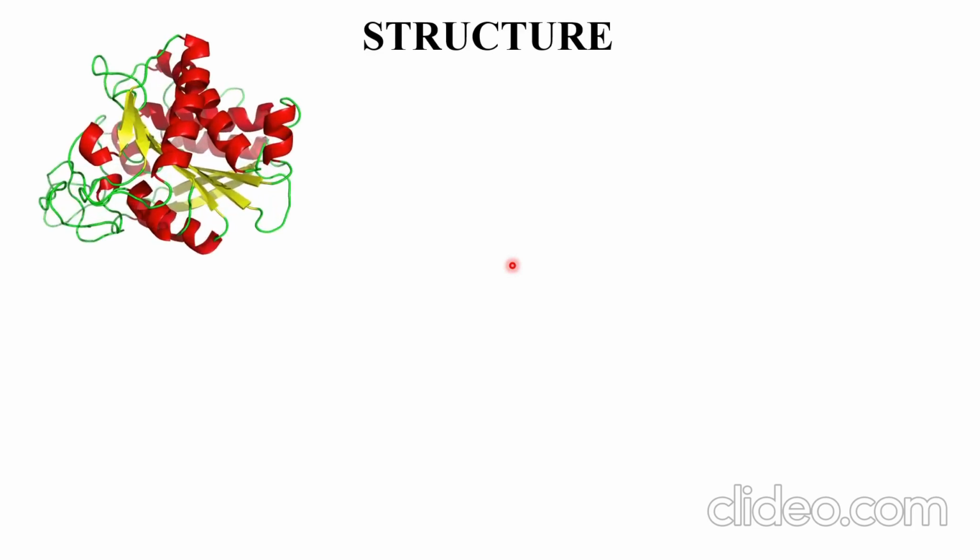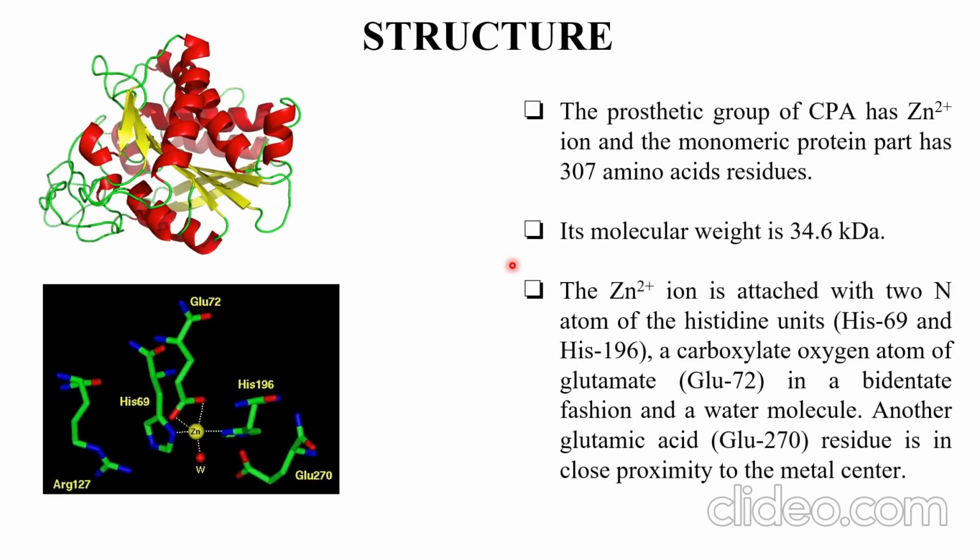Now I will discuss the structure of this enzyme. The prosthetic group of this carboxypeptidase enzyme is a zinc 2+ ion, and the monomeric protein part has 307 amino acid residues. The molecular weight of this enzyme is 34.6 kilodalton. The zinc 2+ ion shown here is attached to two nitrogen atoms of histidine units, which are histidine 69 and histidine 196.